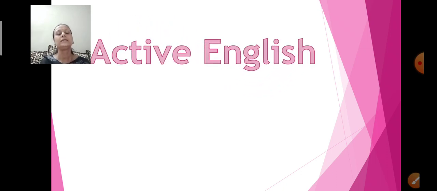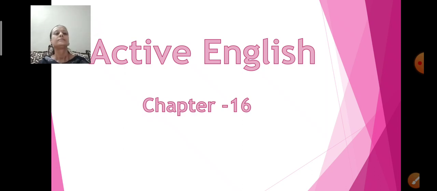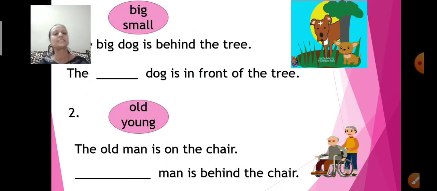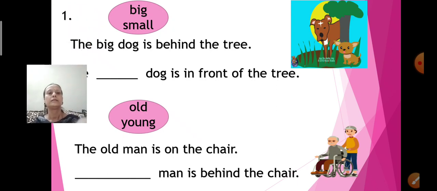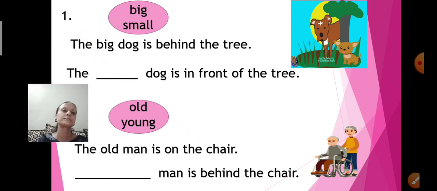Now children, here we come for a new lesson. That is chapter number 16 we are going to write in our workbook. See, in chapter number 16, see the first one children.